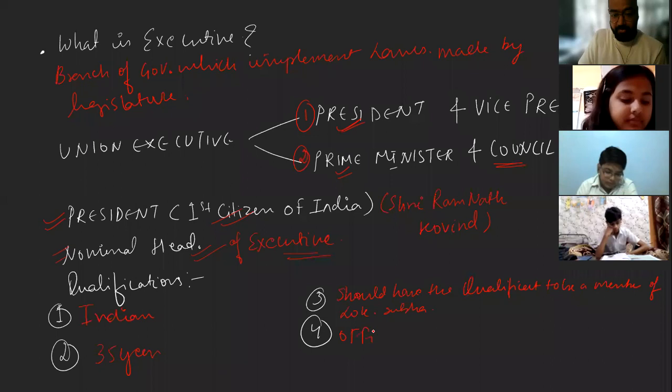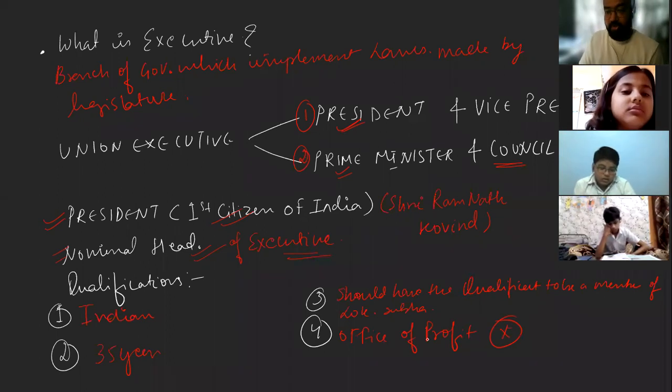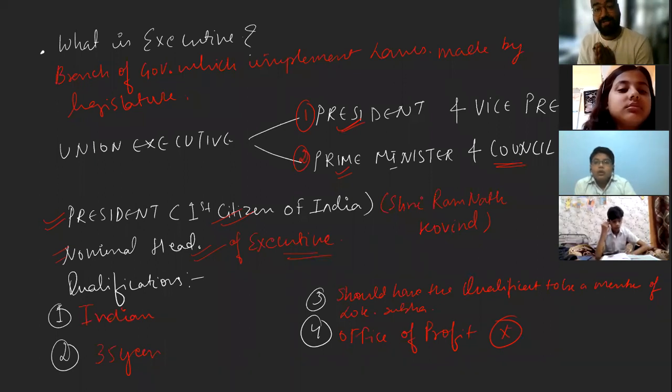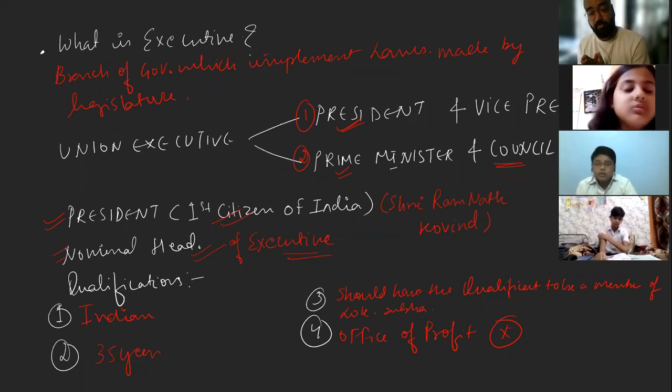If you remember, we discussed this. A person should not hold an office of profit, meaning the person cannot hold two government posts at the same time. Is that clear? We have one exception. What was the exception we read in the previous chapter?